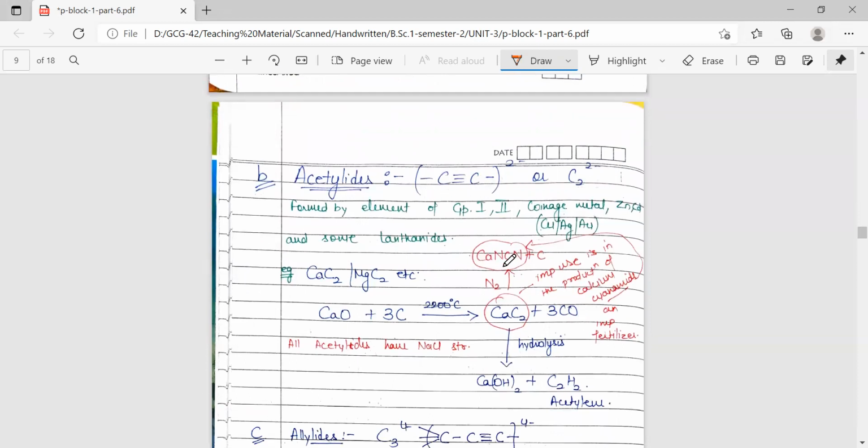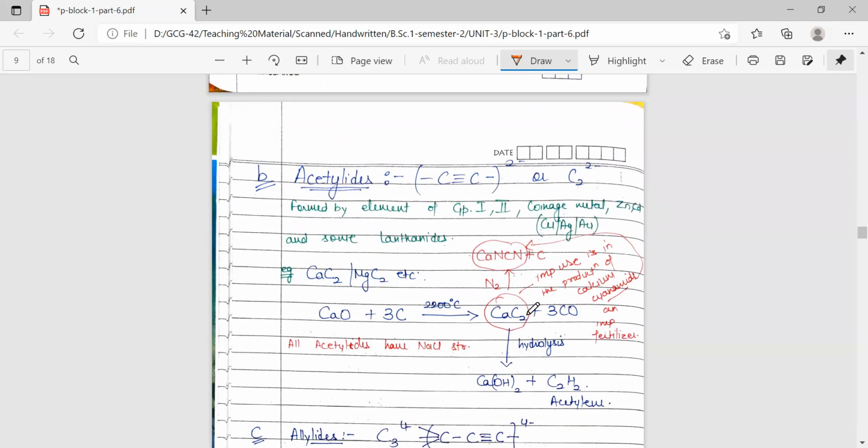This is the type of compound that is C2H2, which is obtained upon the hydrolysis of these kinds of carbides. This type of carbide is obtained from the metals of group 1, group 2, coinage metals, and some of the transition metals, that is zinc, cadmium, and some of the lanthanides. So these are the two examples, that is calcium carbide and magnesium carbide.